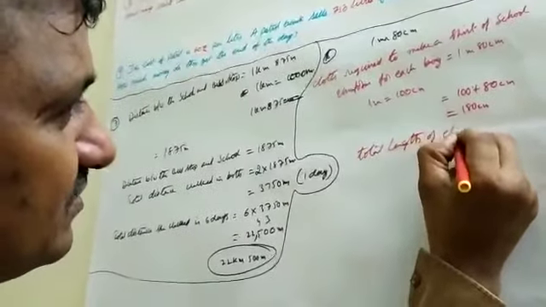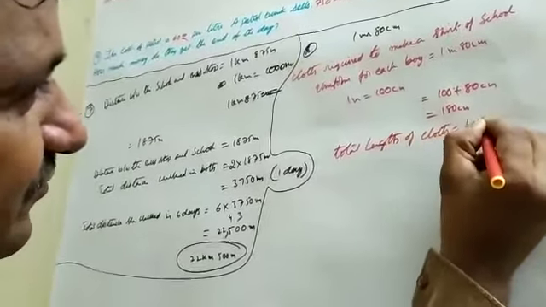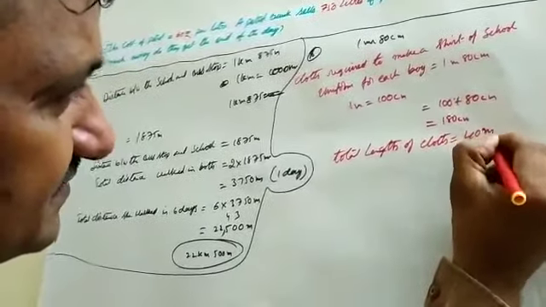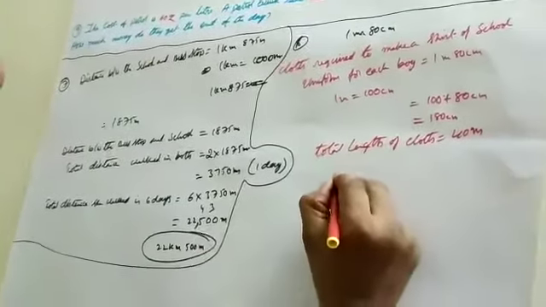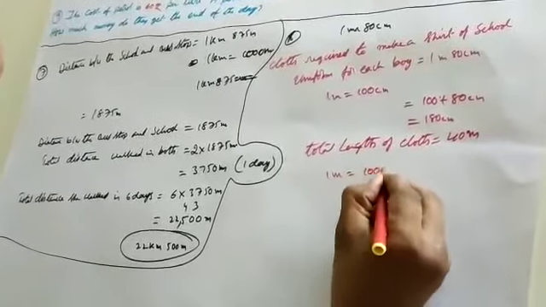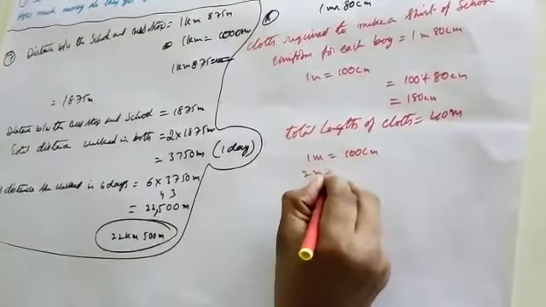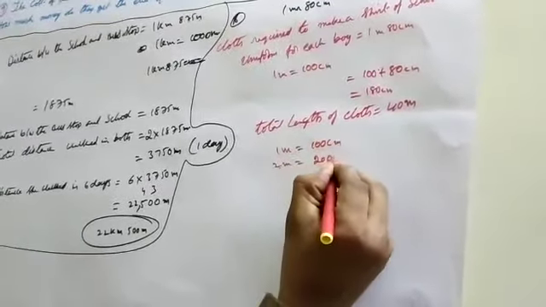Total length of cloth is equal to 40 meters. 1 meter is equal to 100 centimeters, 2 meters is equal to 200 centimeters.